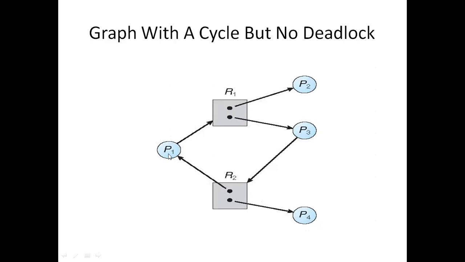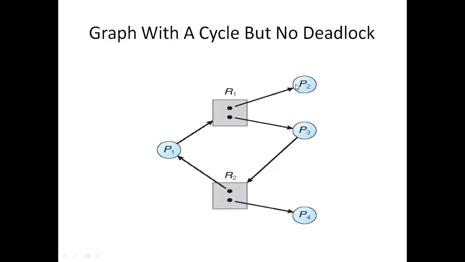Even if P1 might not release R2, P4 will release the resource soon so that we can assign it to P3. So in this situation, even though there is a cycle, there is no chance of deadlock. Deadlock means indefinite waiting. We cannot know when the processes will get the resources.